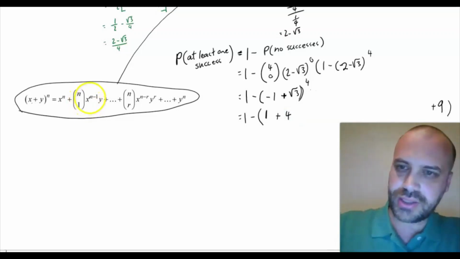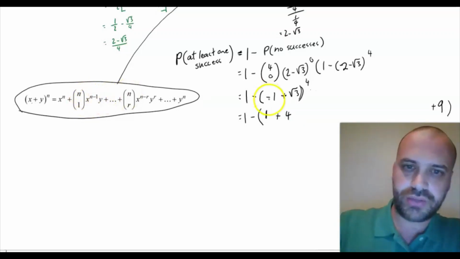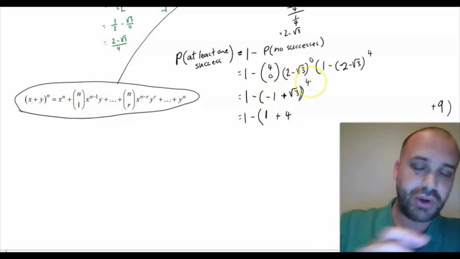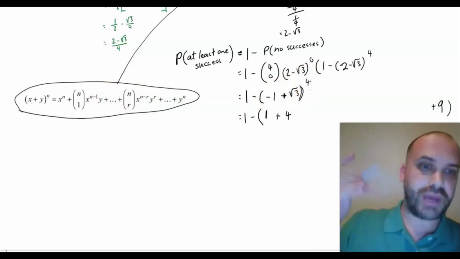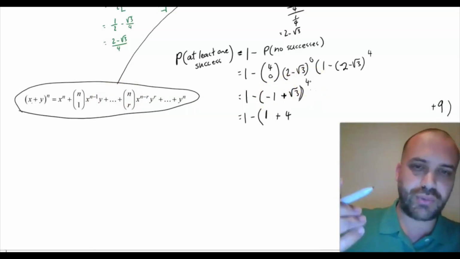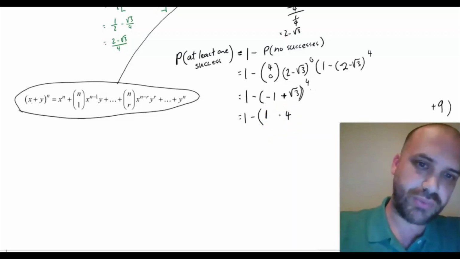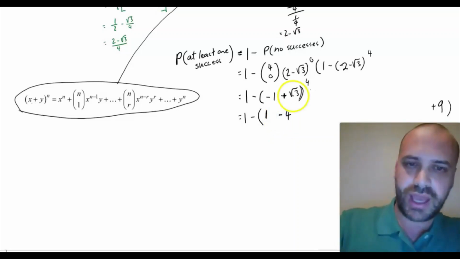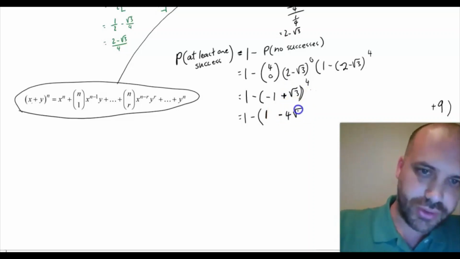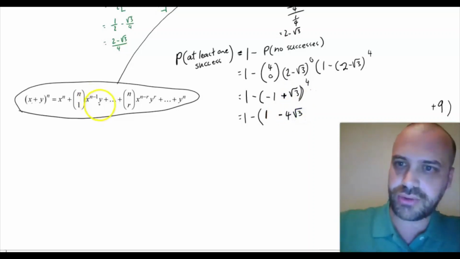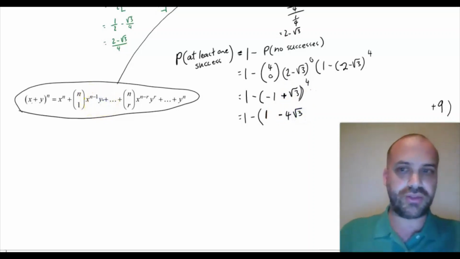And then x to the power of n minus 1. So the first thing to the power of this minus 1. So negative 1 to the power of 3. Now that's negative 1, which makes our 4 not 4. It makes it 4 times negative 1, which is negative 4. And then a root 3 on the end. Root 3 is our y value right there.